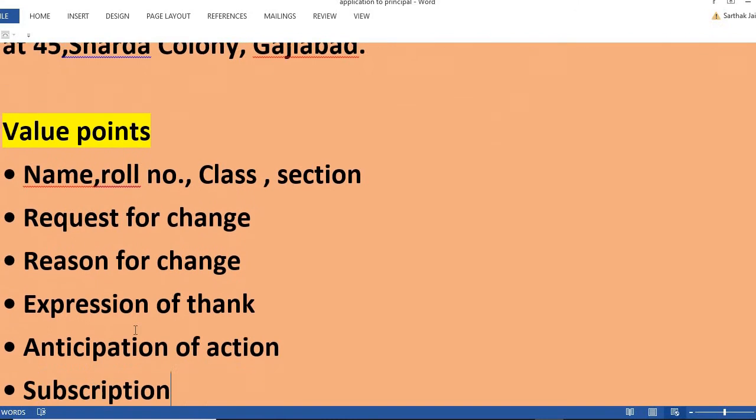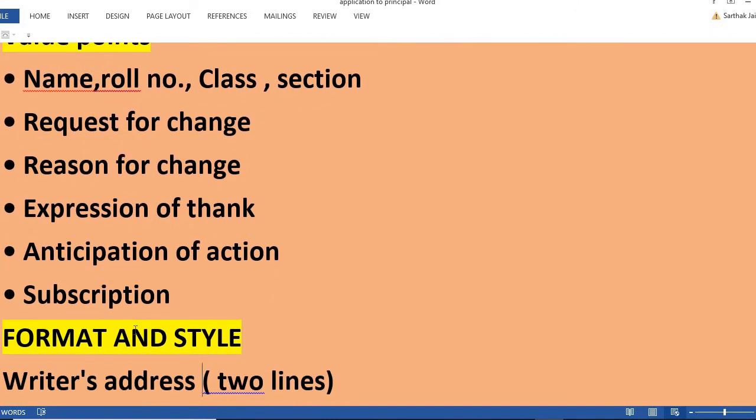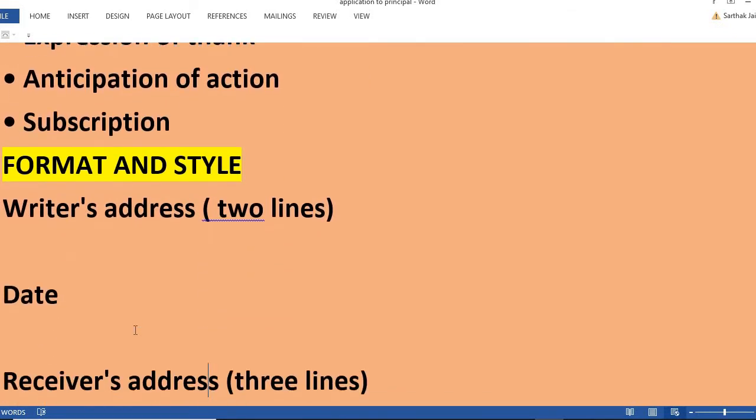So first of all, let's have a look at the value points. These are all the value points: name, roll number, class and section of the student who is going to request the change of the option. Then the request, and then why you want to change the option. And once you have requested and put the reason, never forget to put the expression of thanks and anticipation of action by the receiver. And finally the subscription with your name, signature and designation. So let's see how to put all these details, all these value points.